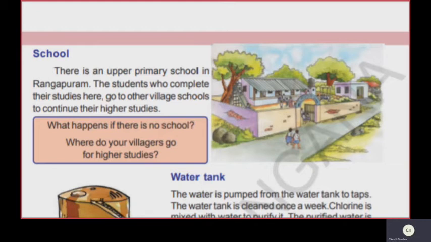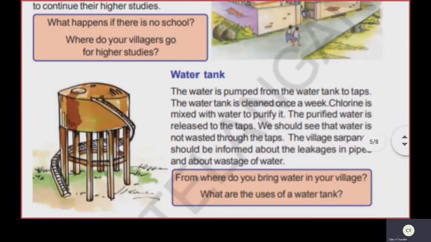Right. Children, let us know about the water tank in the village. The water is pumped from the water tank to taps. The water tank is cleaned once a week. Chlorine is mixed with water to purify it. The purified water is released to the taps. We should see to it that water is not wasted through the taps. The village sarpanch should be informed about the leakages in pipes and about wastage of water.